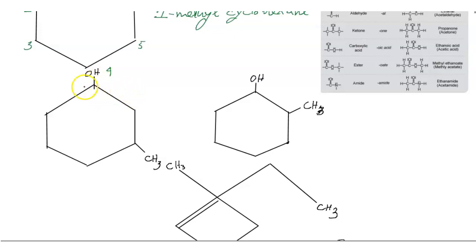Let's talk about this diagram. In here I count the number of carbons: 1, 2, 3, 4, 5, 6. The number of carbons is basically 6 carbon atoms over here, but this is not benzene.